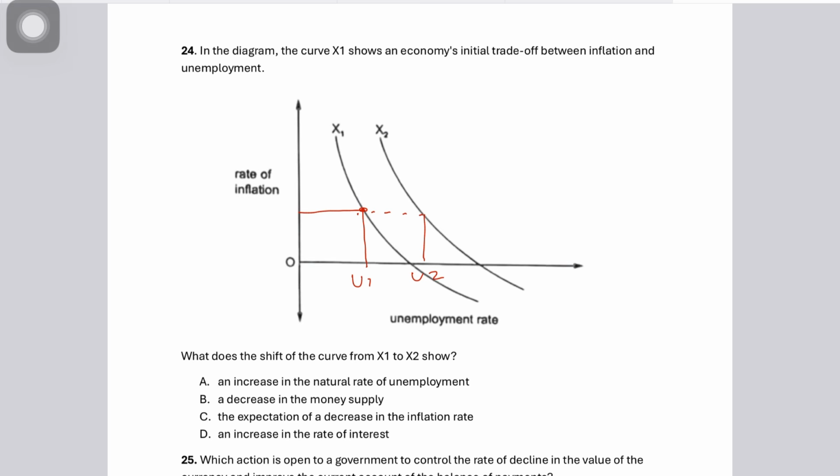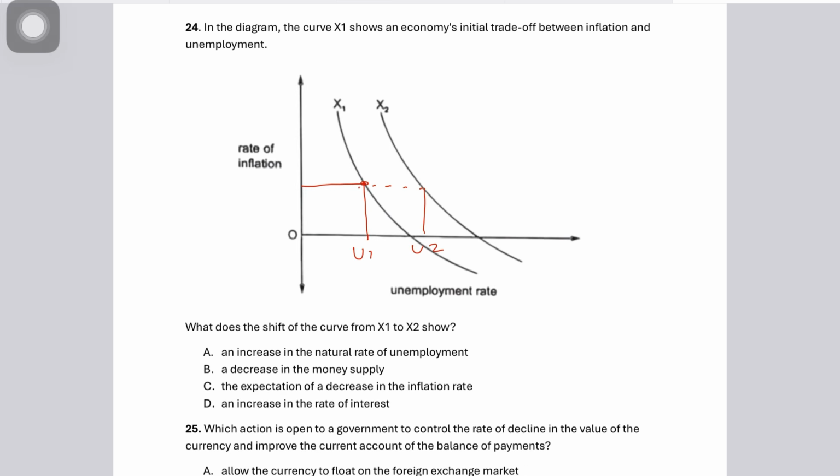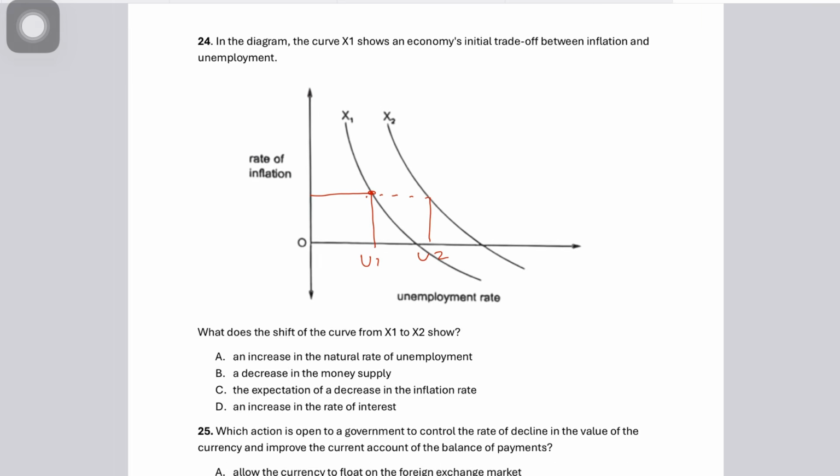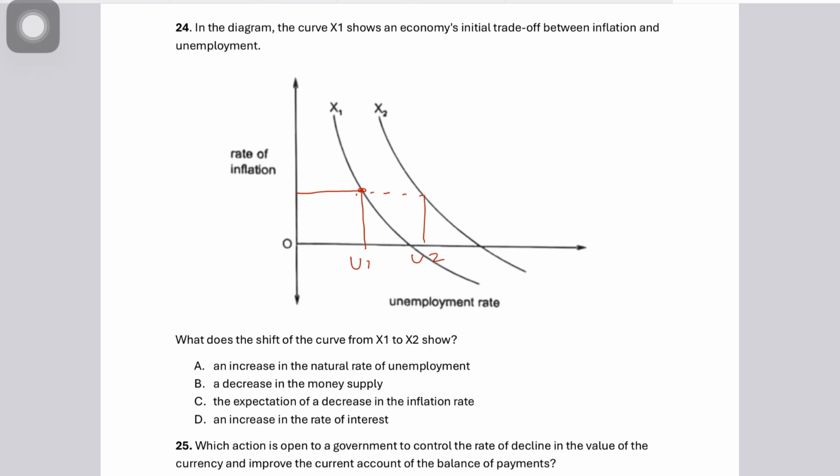So technically, this is suggesting that the economy's natural rate of unemployment is increasing, and this could happen because of structural problems such as skills mismatches, or more labor market immobility that is causing the natural rate of unemployment to increase, or maybe very strong trade unions, or very high minimum wages, or maybe the government is giving very generous unemployment benefits or something like that. So that makes A for Alpha the correct answer.